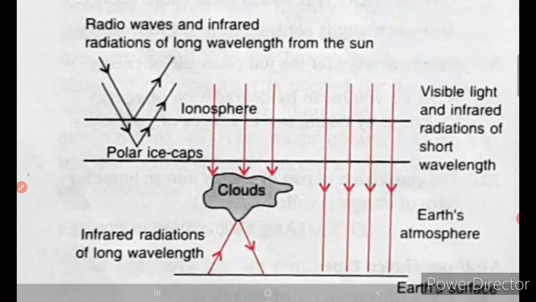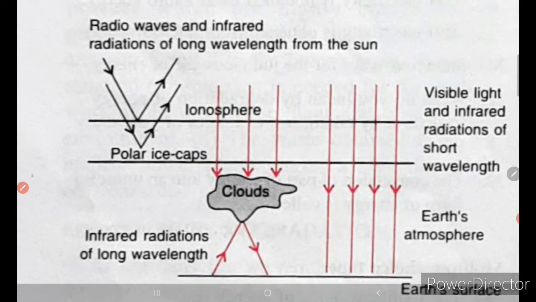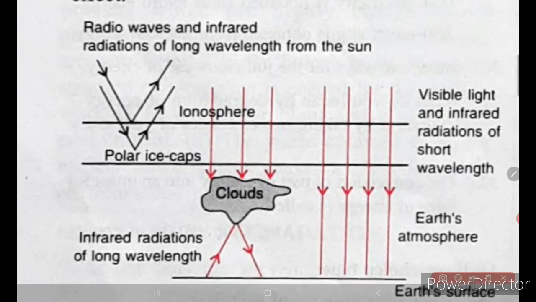Here you can see the longer wavelengths, infrared radiations and radio waves, are reflected back. Actually they all come together, but just for simplicity they have been divided into these three sections, 1, 2 and 3. There are no separate sections. Now here you can see the longer wavelengths are reflected by the ionosphere and the polar ice caps, etc.